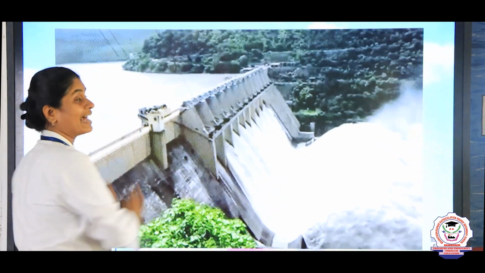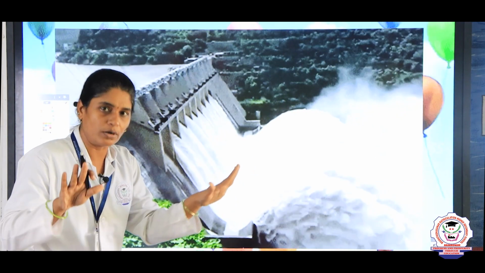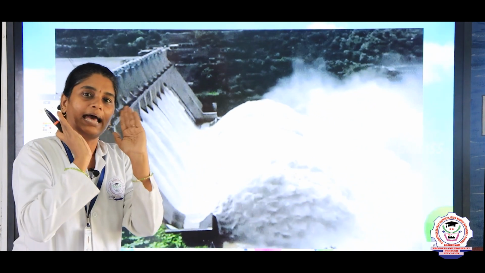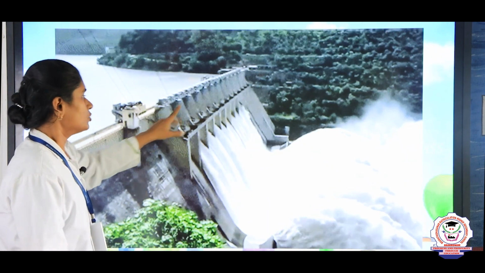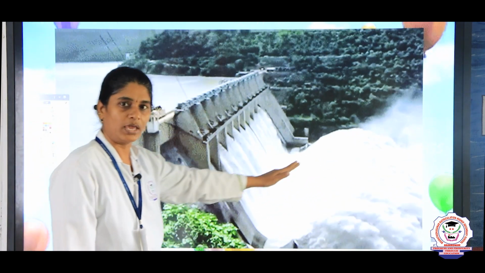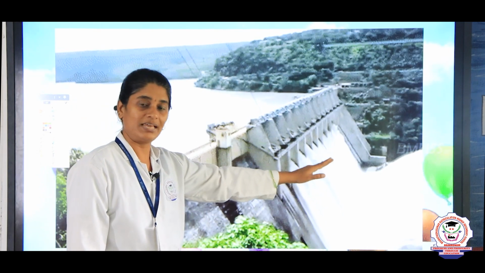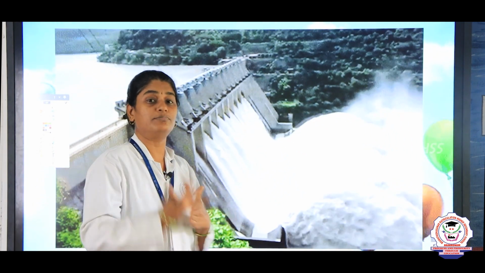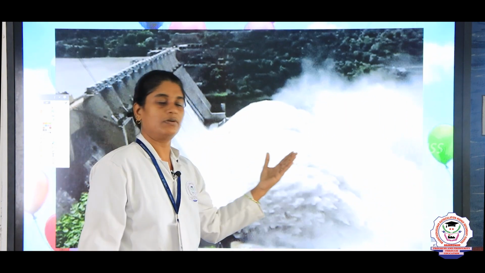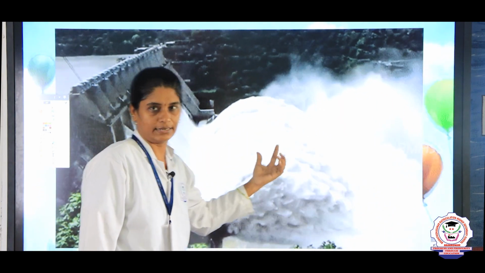When the energy is possessed by an object due to movement, it is known as kinetic energy. For example, in a water dam, the water is stored here. This water has potential energy because it is not moving, it is just staying. But when you open the dam, the water comes out. Here we see the energy as kinetic energy because the object is on the move.